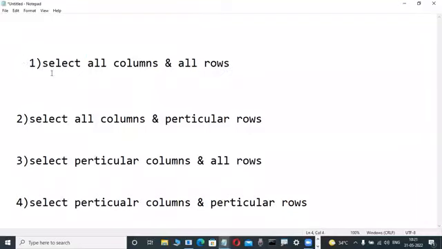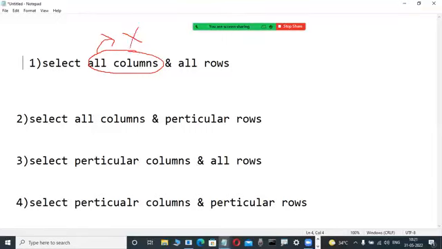What Oracle Corporation is telling, don't write it, just observe here. All columns means nothing is there. Select all columns means which symbol? Anybody? Very good, one fellow is telling the correct answer. All columns in a table I want to select means which symbol they are giving, the ANSI standard. Very good. Star is a symbol, asterisk. Star is nothing but all columns, not rows.